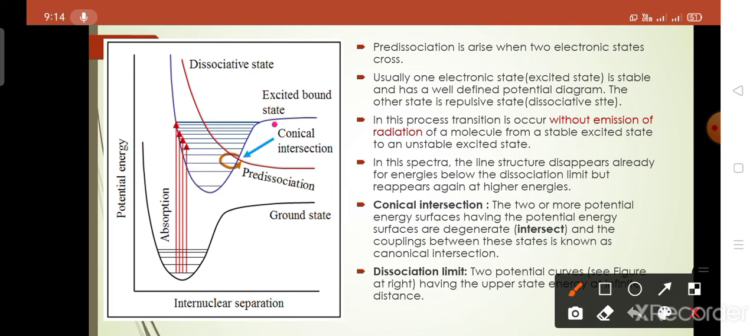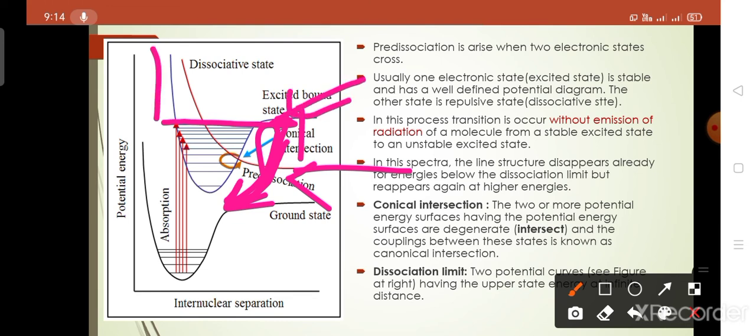Here the line structure appears, but there are some discrete energy levels. Pre-dissociation occurs where the lines are blurred. Here is the dissociation limit, with higher energy and lower energy relative to it.